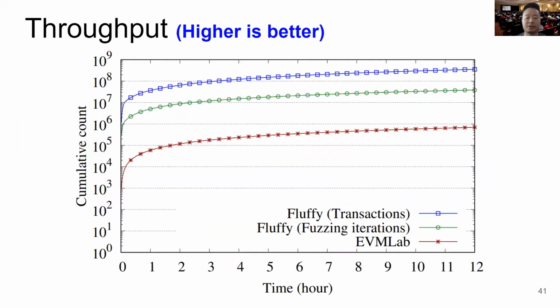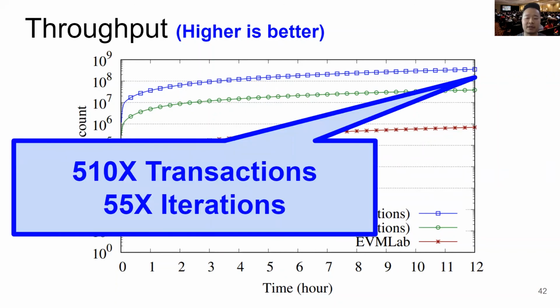Next is throughput. The y-axis shows the cumulative count of transactions and fuzzing iterations processed. The x-axis shows the time, so higher is better in this graph. And Fluffy achieves 510 times transactions and 55 times iterations compared to EVM Lab.